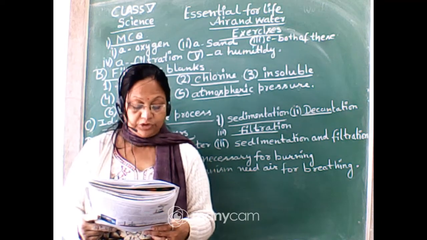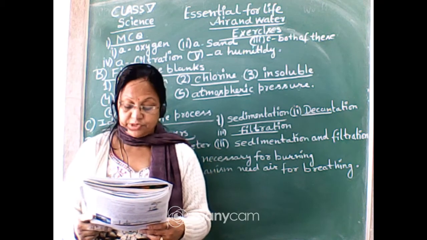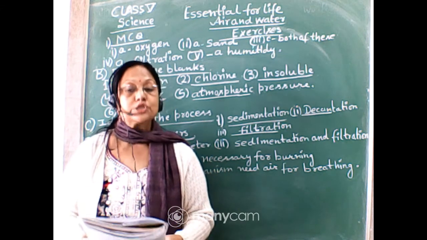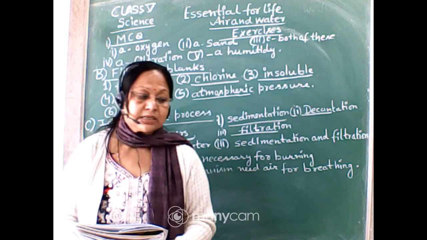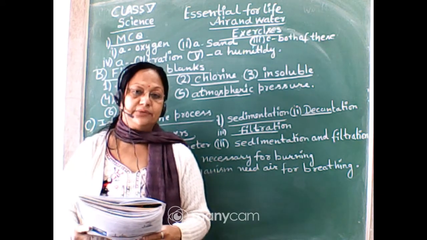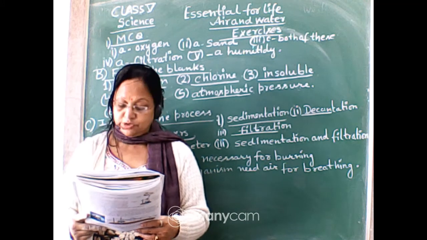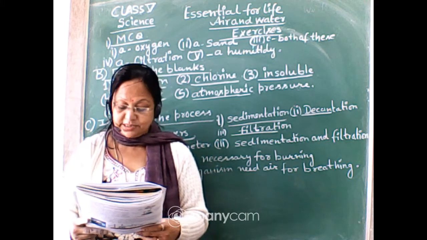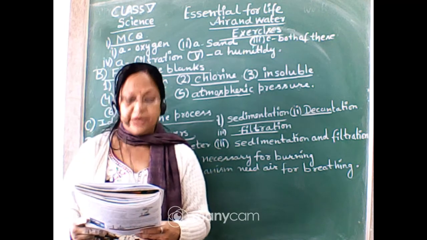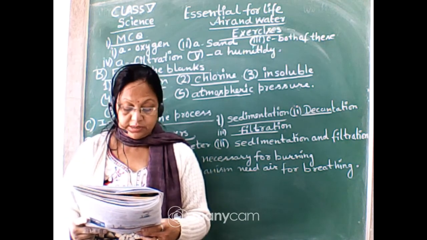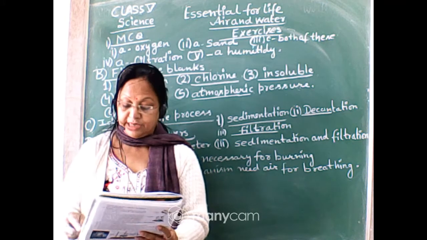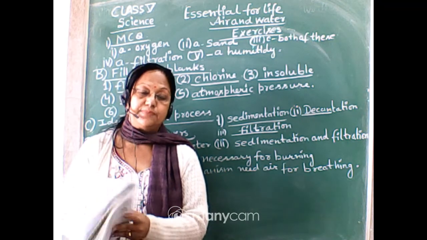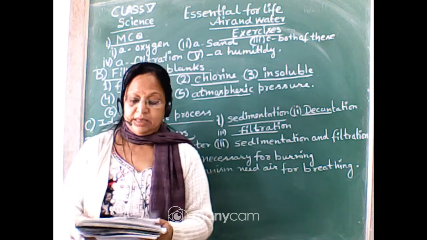Now the fourth one is: during the process of evaporation the dash is lost. So the water is lost and the impurity, that is salt, remains in the sea water, and by this method we find the salt. Fifth, the pressure exerted by air is called dash pressure. It is atmospheric pressure. Now air consists of about dash percentage of nitrogen. We know the composition of air, 78% is nitrogen.